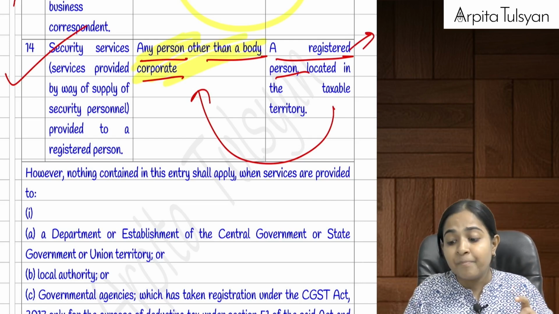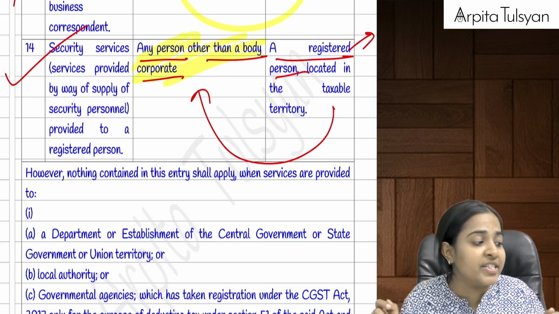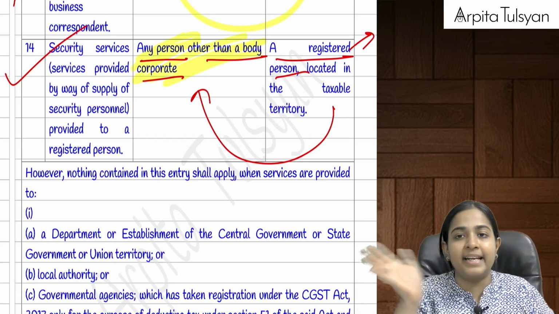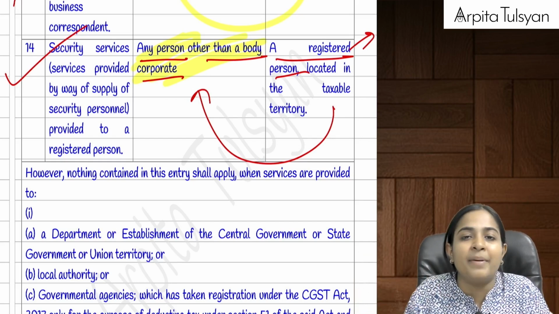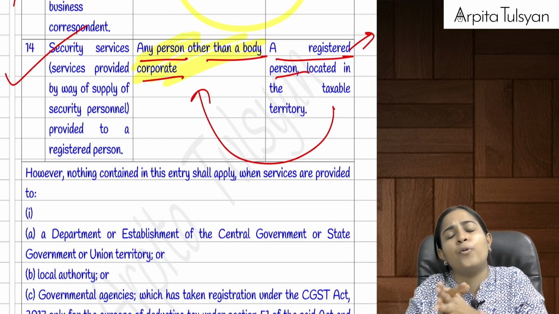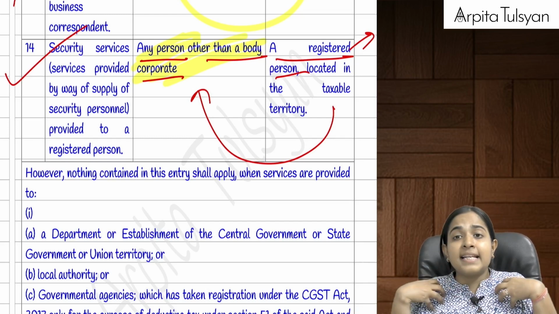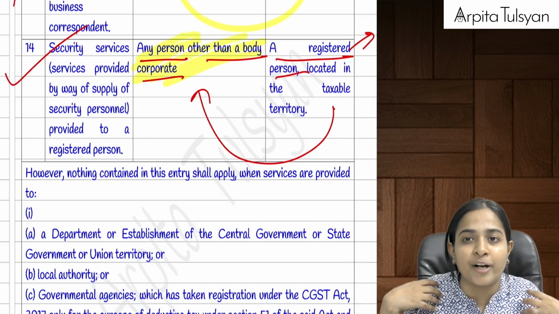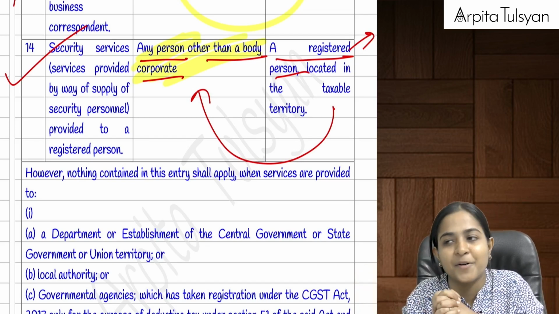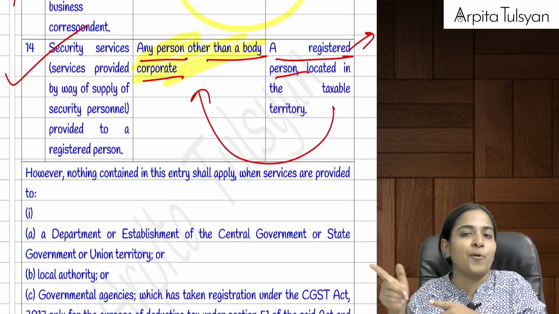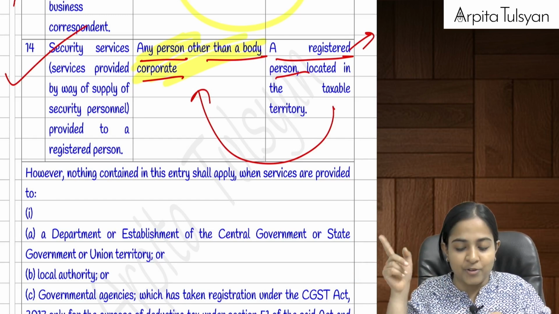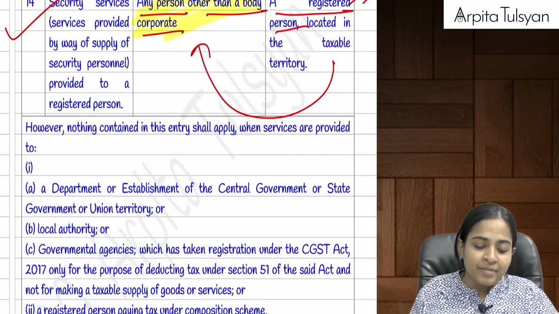What if there is a security agency which is registered in the name of a company? Then reverse charge is not applicable, then normal forward charge applies, because if it is a company, anyway it will be registered under GST, so there is no need for reverse charge mechanism. Let's say there is an individual watchman, an individual security guard who is providing the service to a registered person, just like banks etc. have security persons. In that case, the responsibility to pay the GST is on the registered person. Are you clear with this?